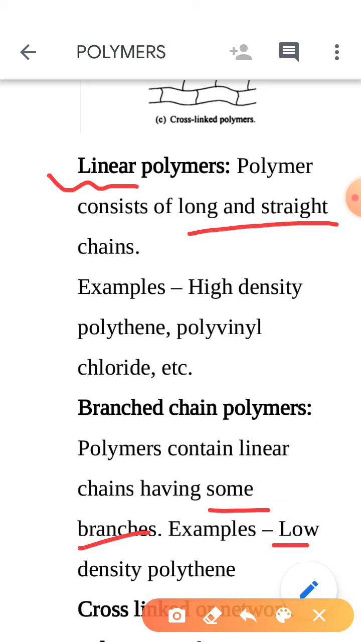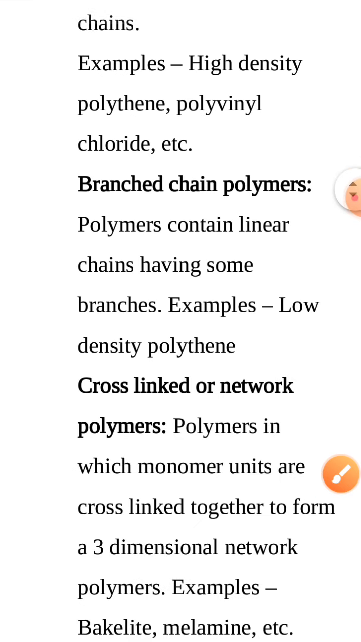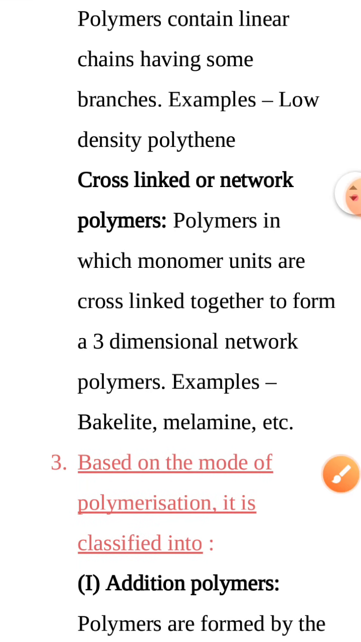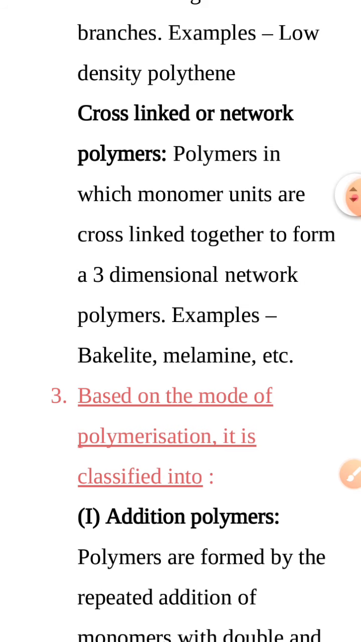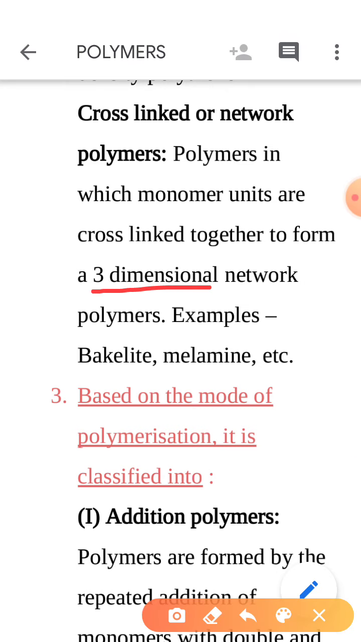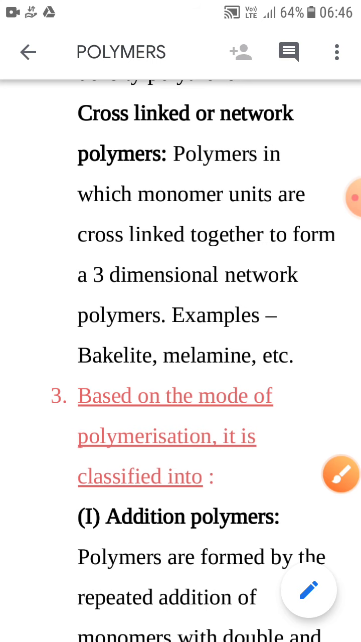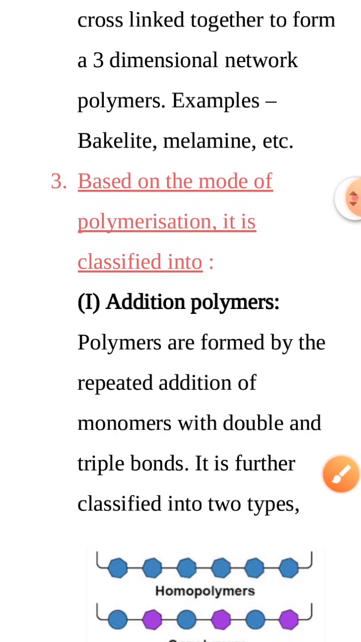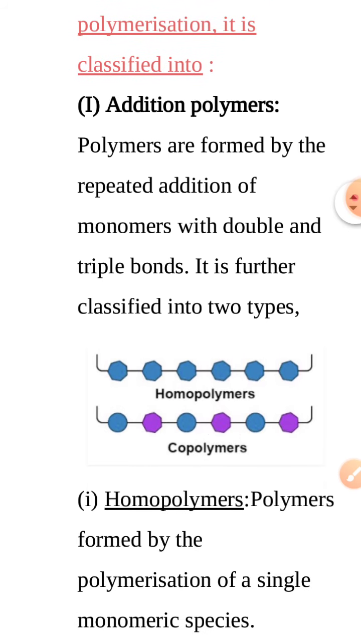So LDPE, low density polythene, is considered under the category of branched chain polymers. And the last one is cross-linked or network polymer. Why is it called a network polymer? Because it is a three-dimensional structure or a network. That's why it is known as a cross-linked polymer. And the example is bakelite. And next one is on the basis of mode of polymerization. Polymers are classified into two different categories, addition and condensation. What do you mean by the term addition?